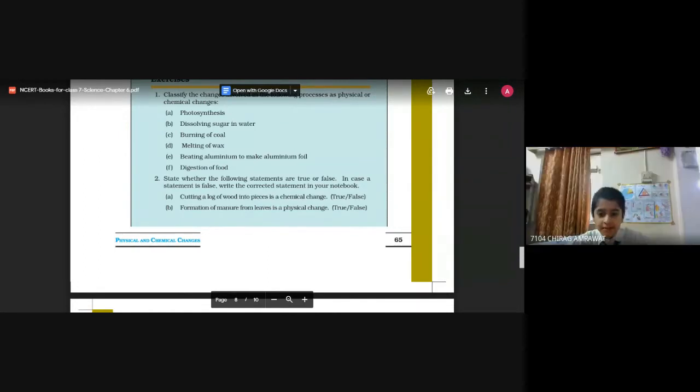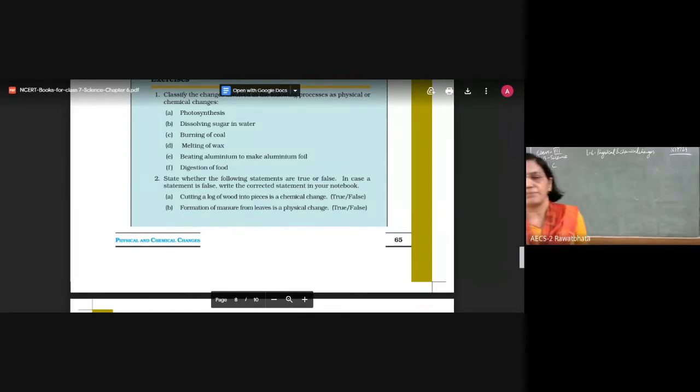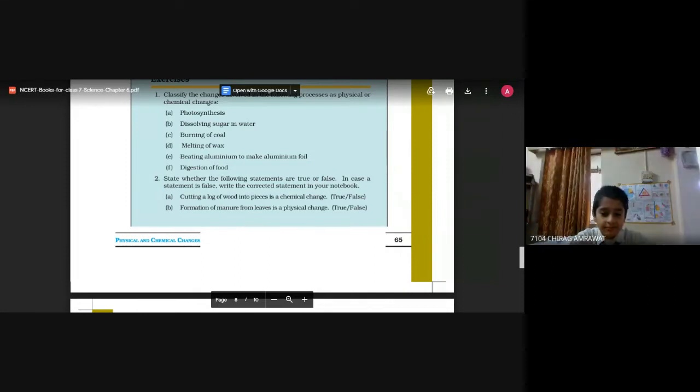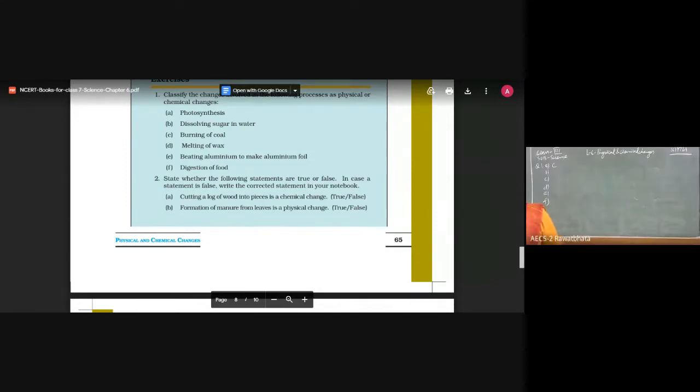Second one, dissolving sugar in water. Ma'am, physical change. It is either physical or chemical, and we have understood this. Please recall all the dissolutions. All the things you dissolve, melt, freeze, evaporate, all of them will be physical changes because no new substance is formed. So dissolving sugar or salt in water is a physical change.